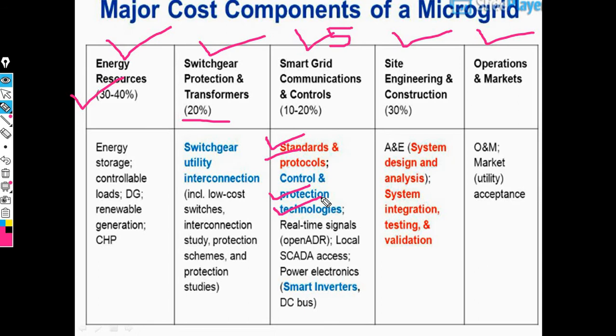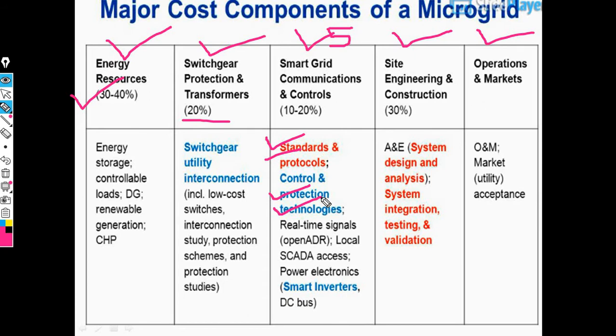We need local SCADA access, where SCADA means supervisory control and data acquisition. This is an important thing in microgrid. We also need a power electronics converter, called a smart inverter. This is the important concept of smart grid communication and controls.